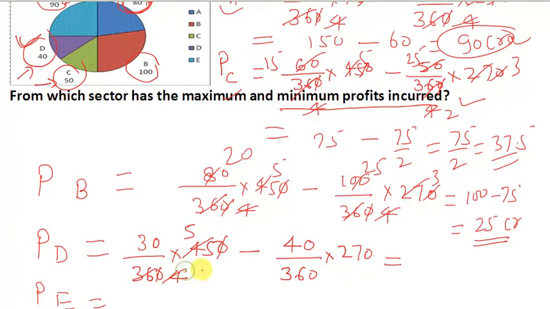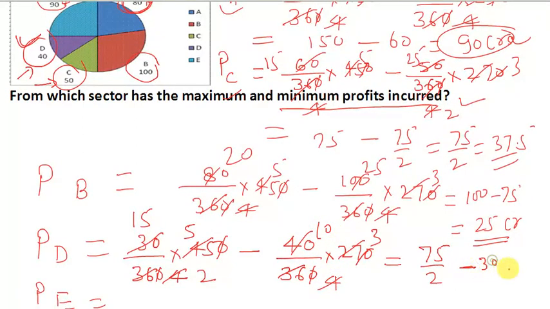And you can cancel it by 2. So 15 into 5 is 75, 75 by 2, minus 30, so 60, 15 by 2. 15 by 2 is 7.5. And the profit of D is 7.5 crores.